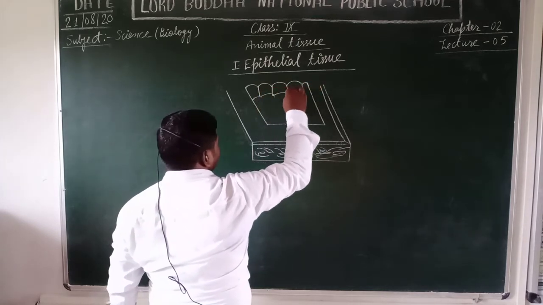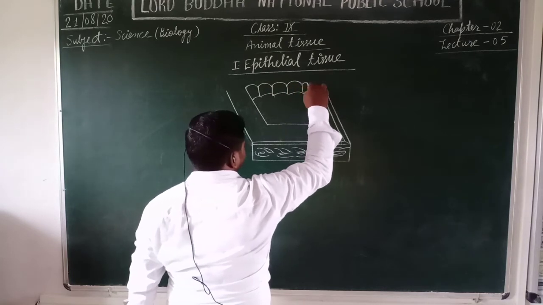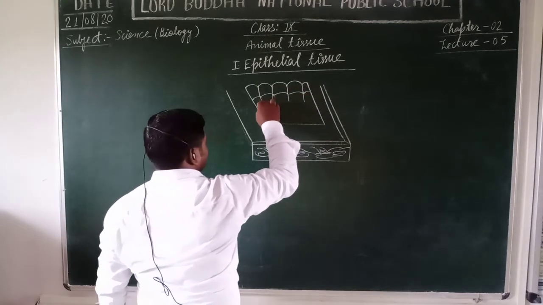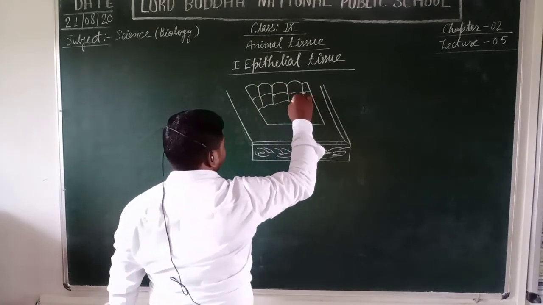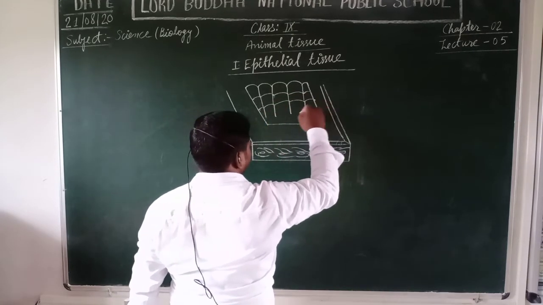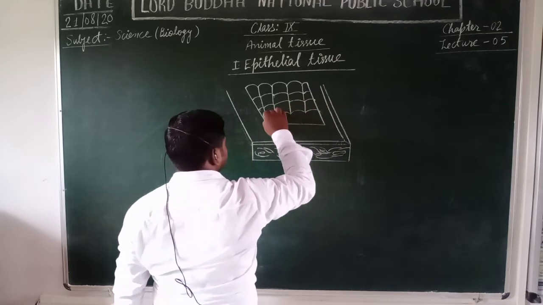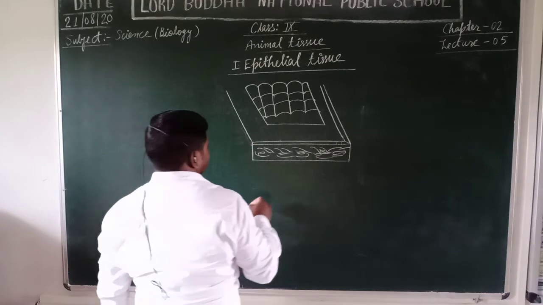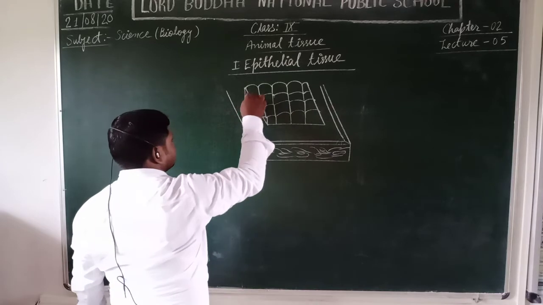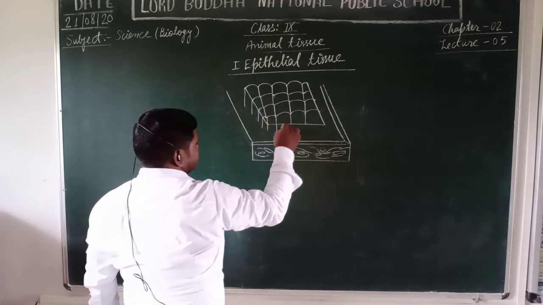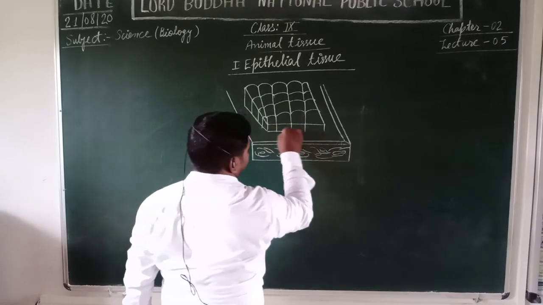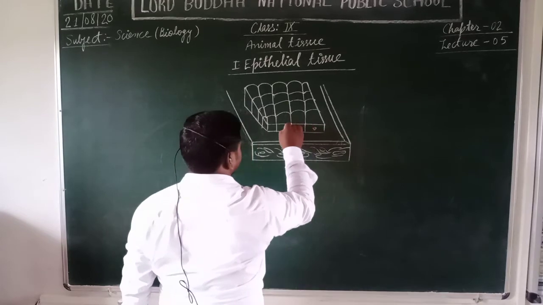This is a very simple and common structure of epithelial tissue with a single layer of cells, as found on the inner layer of our cheeks. The cells are uninucleated and have a very clear nucleus in them.